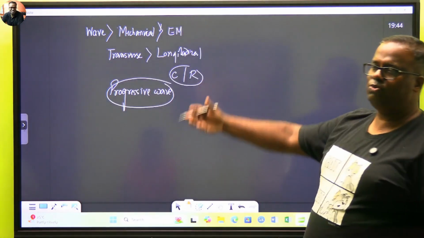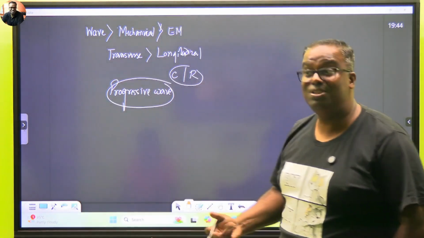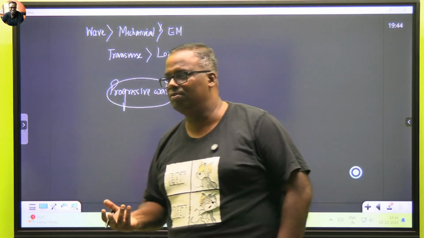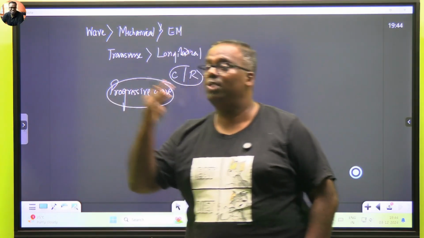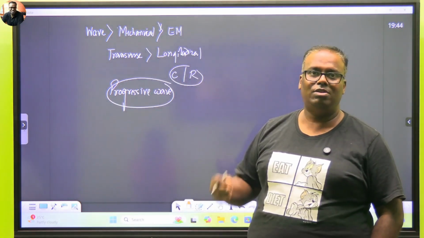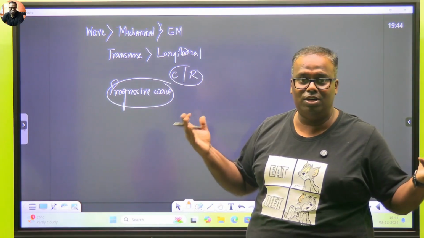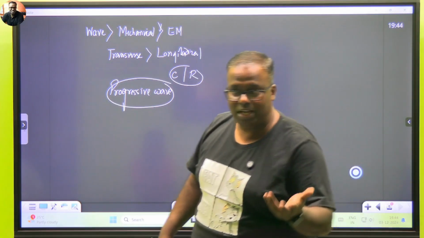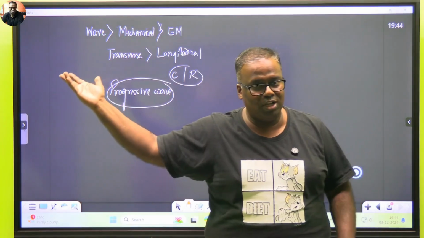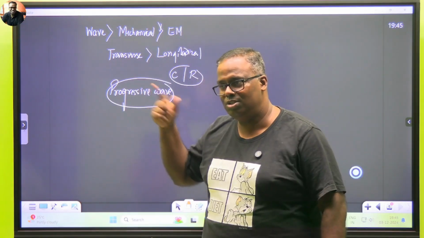Any wave which carries energy with it is called a progressive wave. Sound wave is a progressive wave. Sound wave is carrying my energy. Sound is a form of energy. Yes or no? When a bomb explodes, what does it give? Heat, light, and sound. That's why they say that during the war of Mahabharata, all these sounds that were created were all sound energy. They got lost into the environment, but can energy get lost? No, energy can only get converted from one form to another. If there is a mechanism one day that we can convert the form in which those sounds, what Krishna might have spoken or other people, back to sound energy, we should be able to hear those in today's world also.